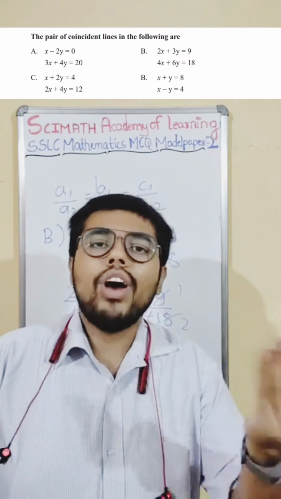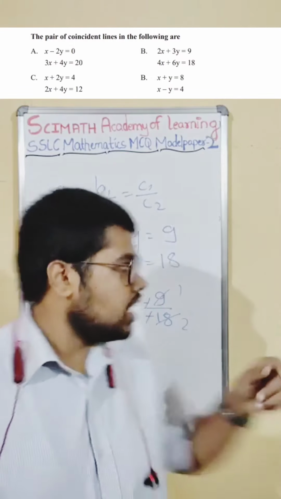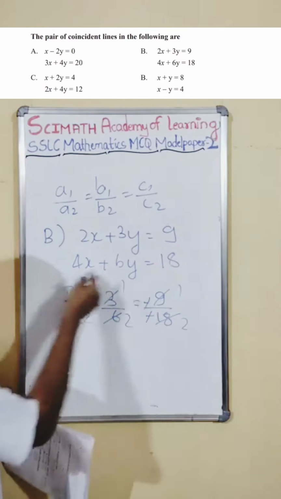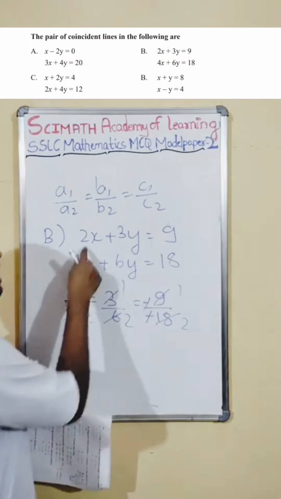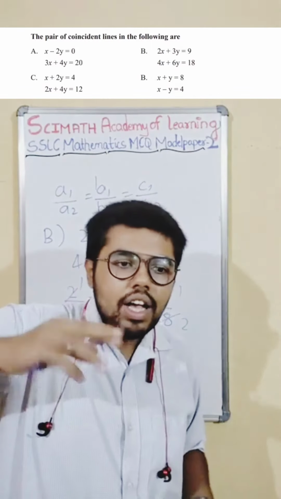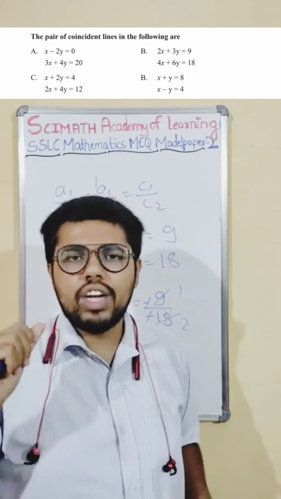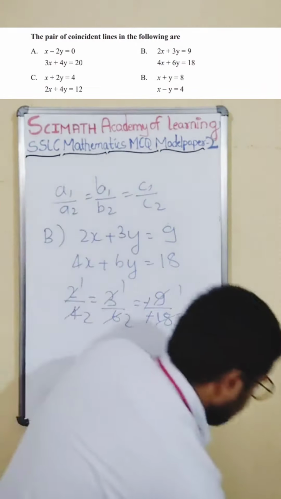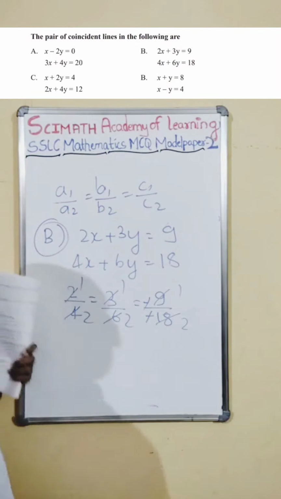For a coincident line, what will it be? The coefficients will be double. How? See here itself, if you take 2 common, it becomes the same equation only. So remember, if it is a coincident line, all the coefficients of one will be double the other. That is how you need to quickly find it. No need to do so much, quickly see and just mark it off. So option B is the right answer.